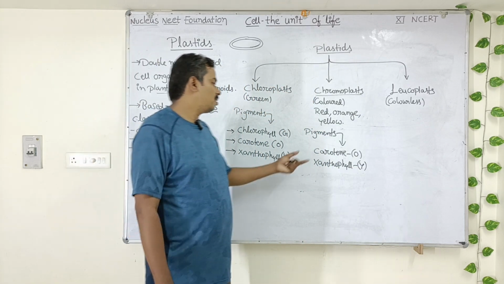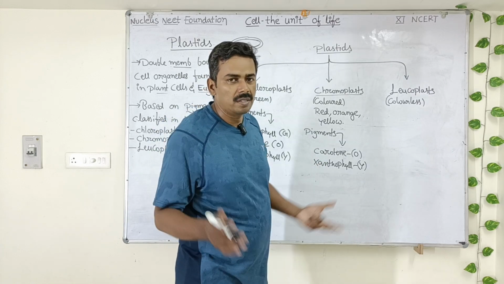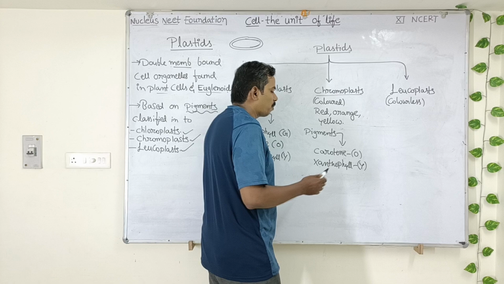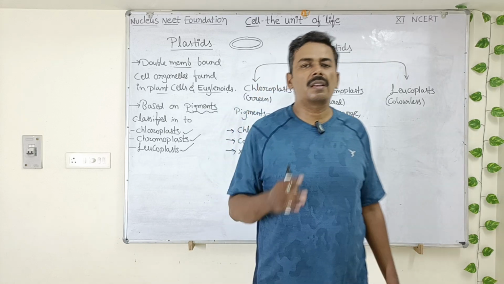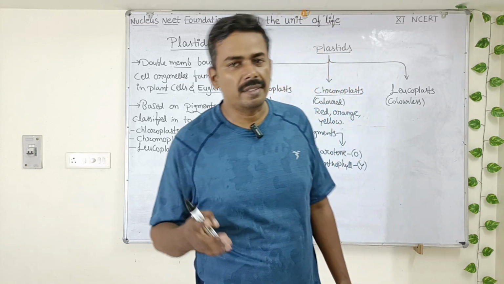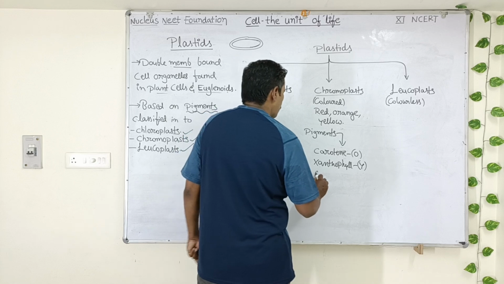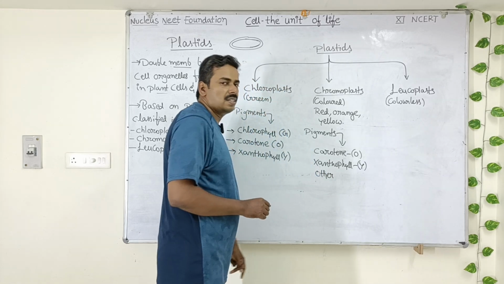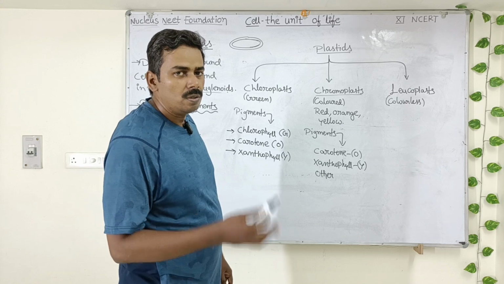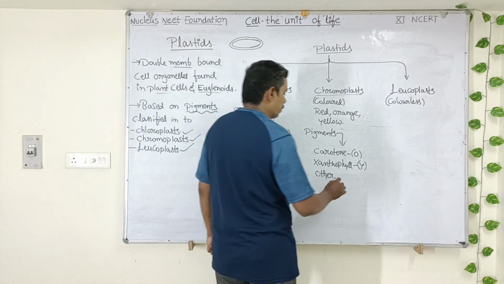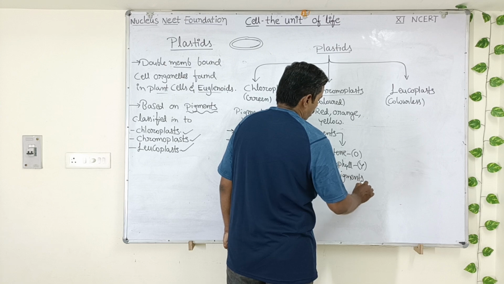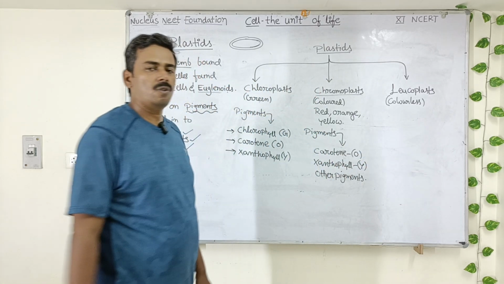Okay, in addition to this carotene and xanthophyll, other soluble pigments are also present, which provide a variety of other colors like blue color, purple color, etc. Other pigments are also there, but in the context of NCERT, we need not learn about the other pigments. Some more pigments are also present in the chromoplasts.